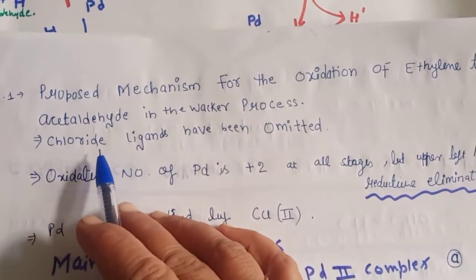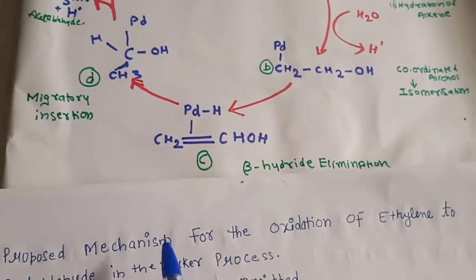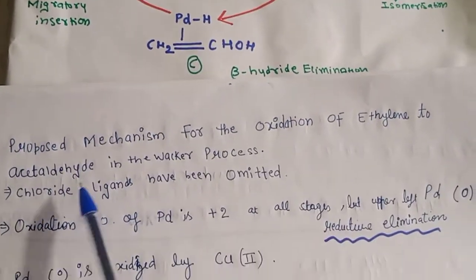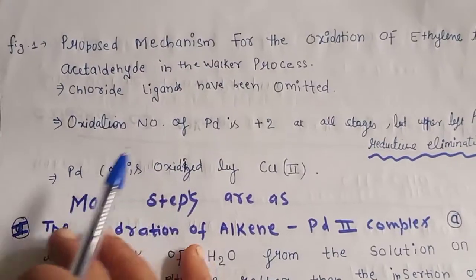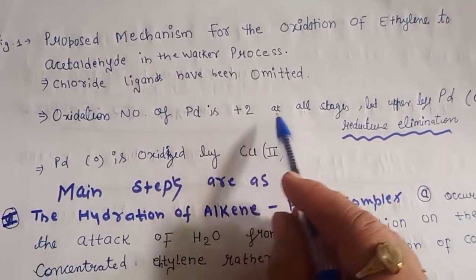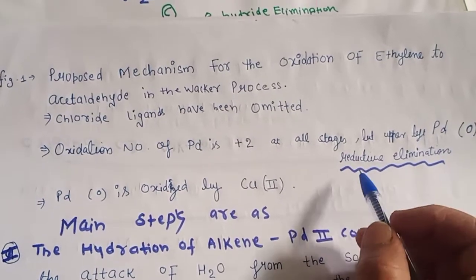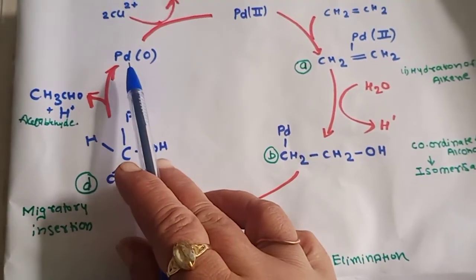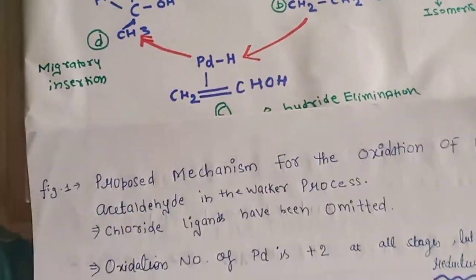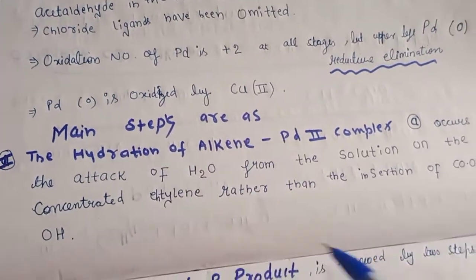Here the chloride ligands have been omitted in this cycle. What they are saying is that the chloride ligands have been omitted here, and the oxidation number of the palladium is +2 at all these stages, but the upper left palladium is in the zero oxidation state. Means in the reductive elimination step only the palladium is in the zero oxidation state and it is oxidized by the Cu2 plus. So now what are the main steps we have seen here?